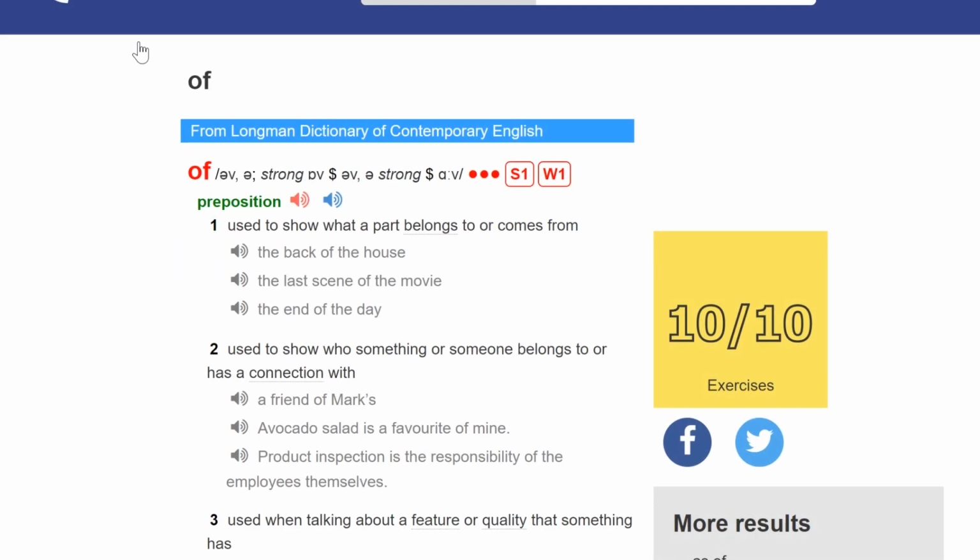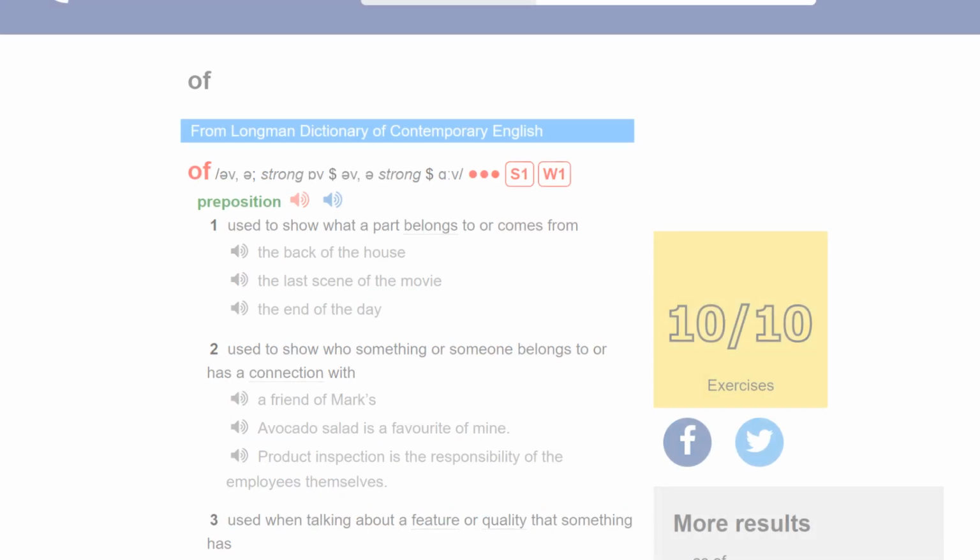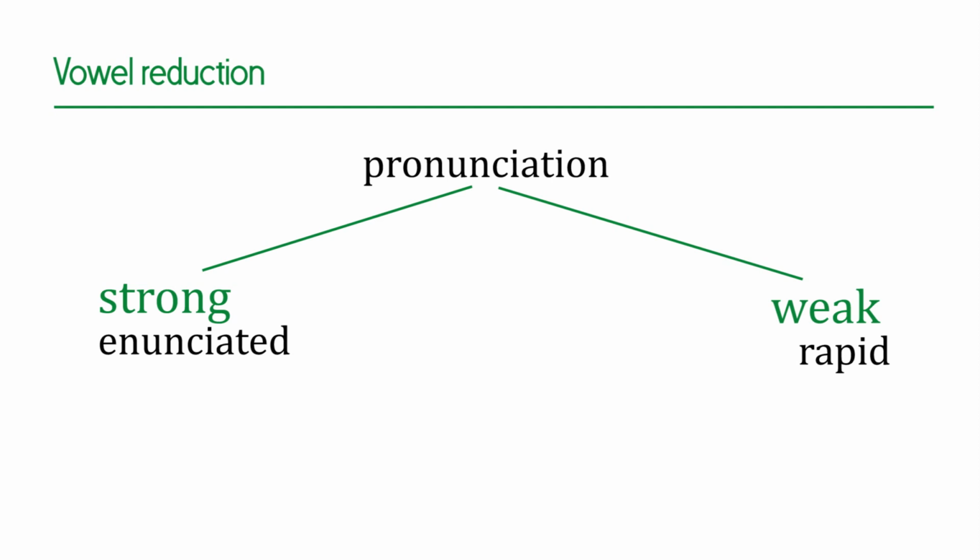This is basic terminology used in this dictionary: strong form, weak form. If we go by this dictionary, there is a limited number of words which it transcribes in both strong and weak forms. Most words do not have a strong or weak form, but for those that do, it's so important to learn their weak forms so that you can pronounce them